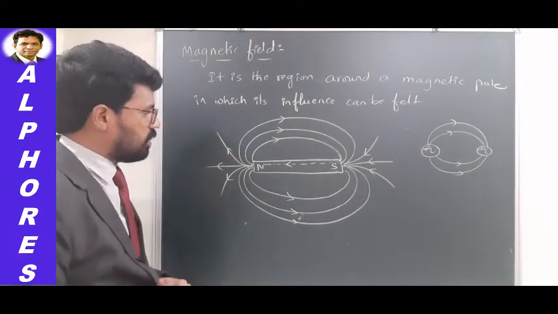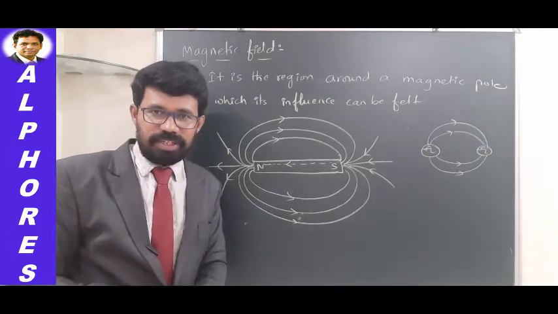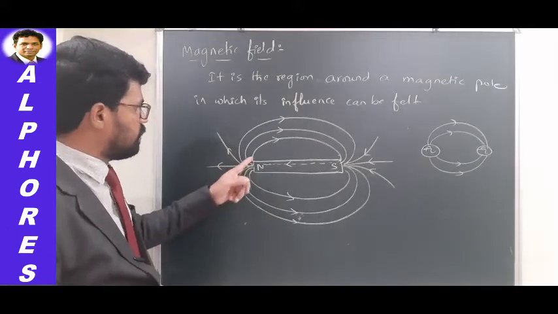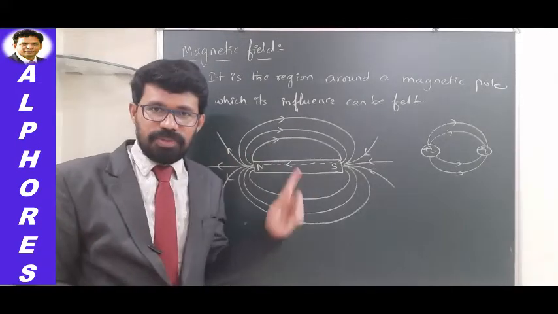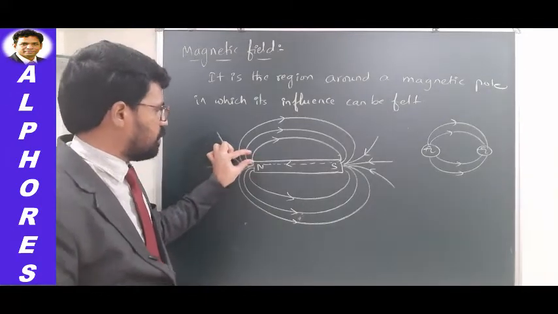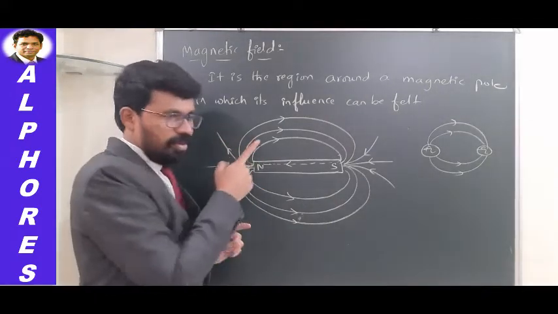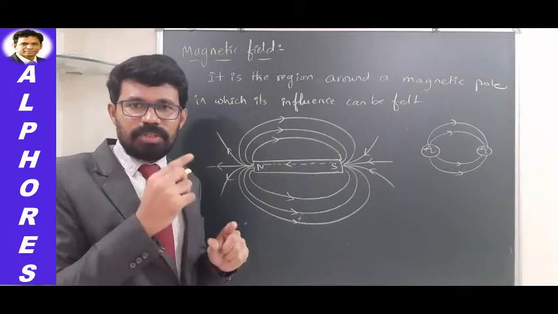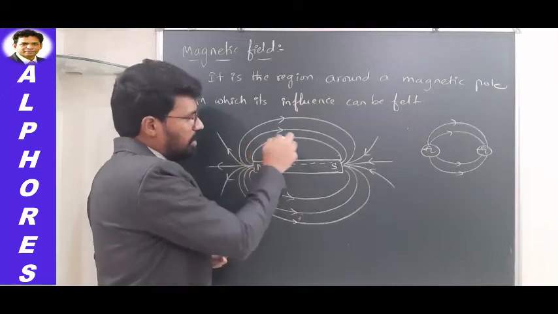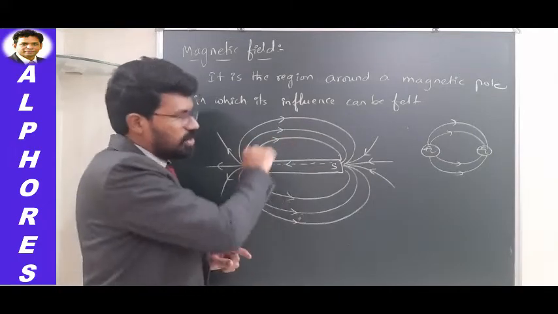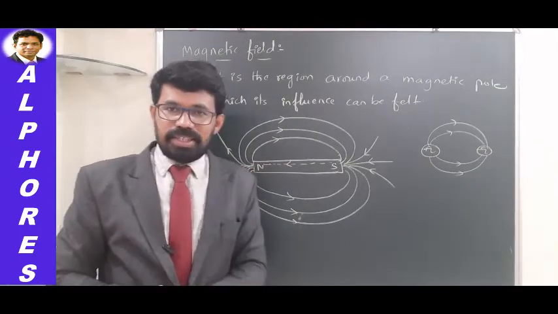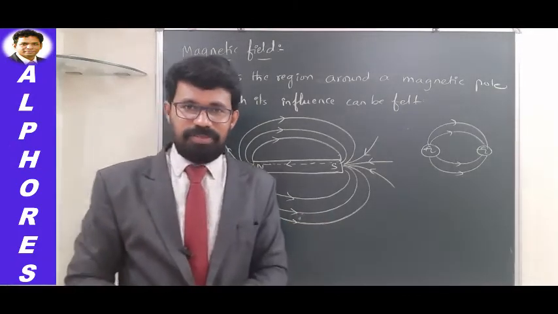So now let us talk about characteristics of these field lines. Let me reiterate this. You can trace these field lines by using a small magnetic compass. What you can do is keep a compass here. Whatever direction the pointer of the compass is pointing, keep a dot there and move the compass ahead, and like that you will get several dots. When you join all those dots, you will get these kind of lines. Okay, so let us proceed with characteristics of these magnetic field lines.